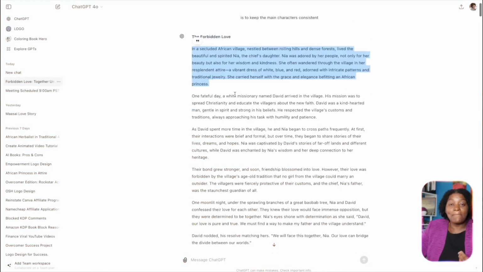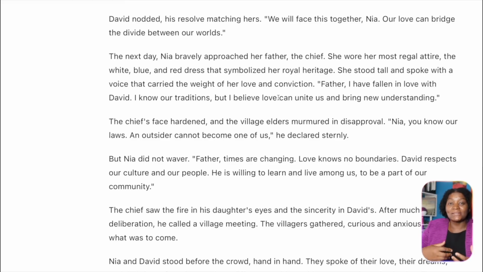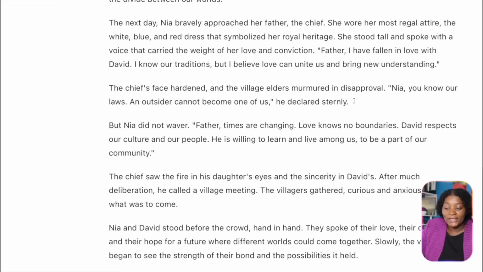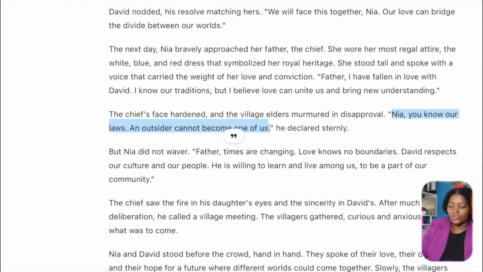So I want you to come back now to ChatGPT, right? So I want you to go now to your story. Since you had said that there should be some conversations in your story, you just go ahead and look for exactly what he's supposed to say, and then you go ahead and copy that information. So for example, he's saying here that Mia, you know our culture, you know our laws, you know our tradition. We can just go ahead and just copy this just like this.